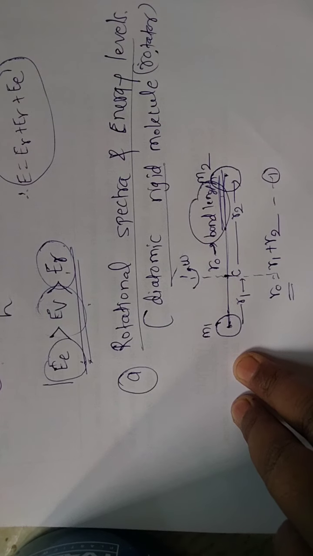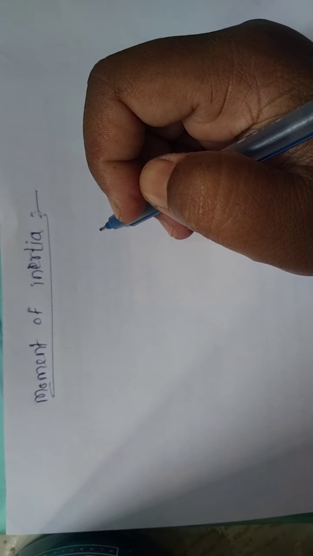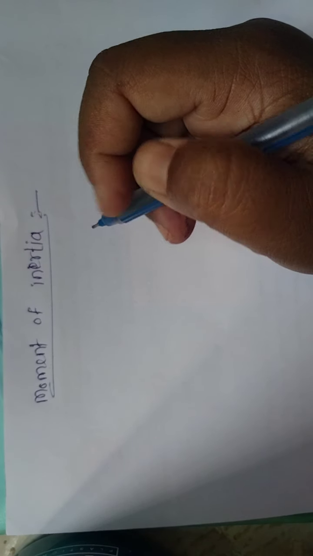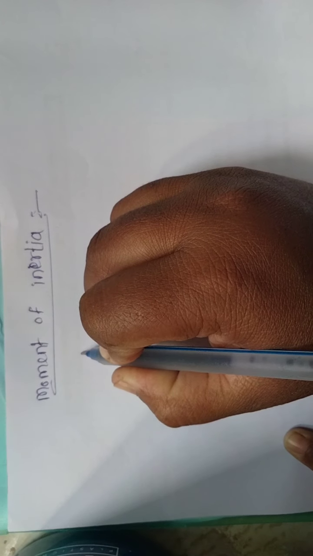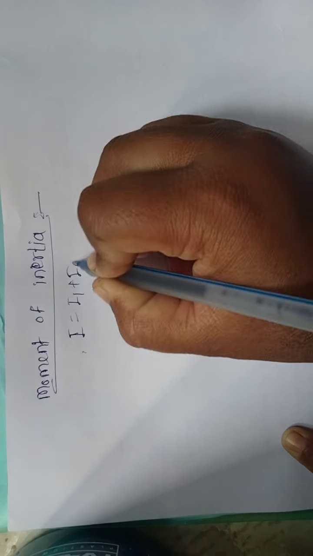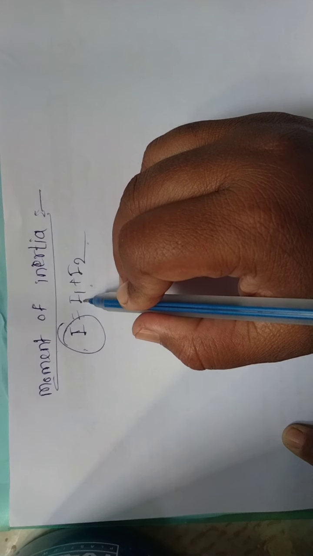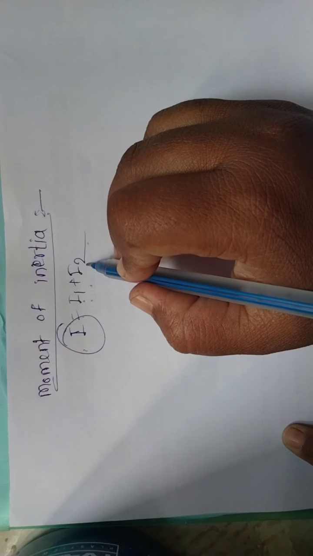We will consider the moment of inertia of the molecule, because it rotates along its axis passing through the center of mass, and we will calculate its moment of inertia. So this moment of inertia is equal to I1 plus I2. The total moment of inertia is I1 plus I2. This is the moment of inertia of the first molecule, and this is of the second molecule.